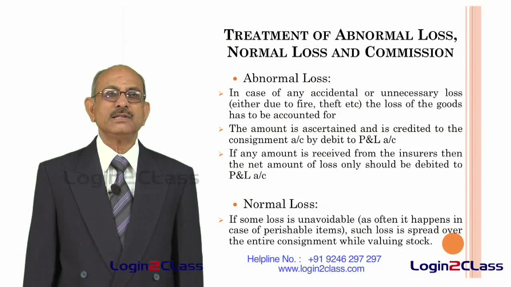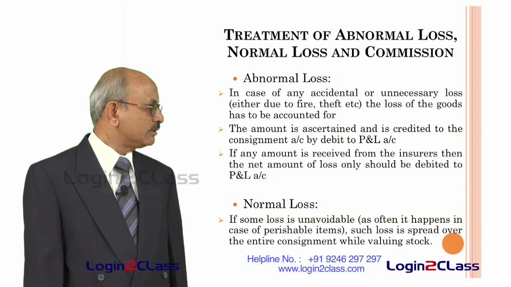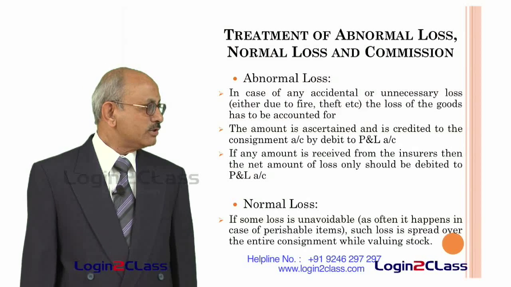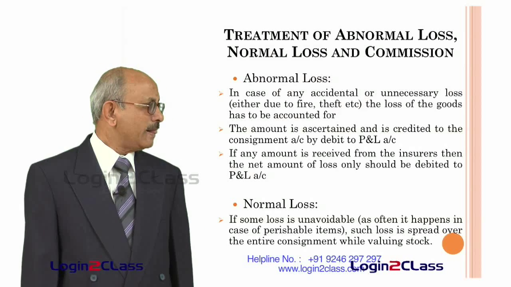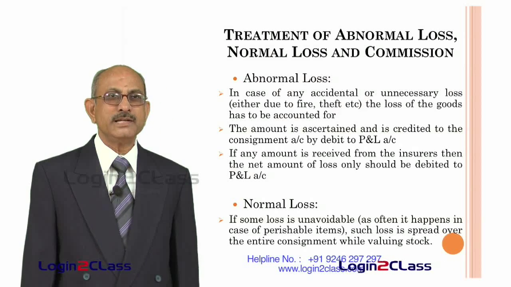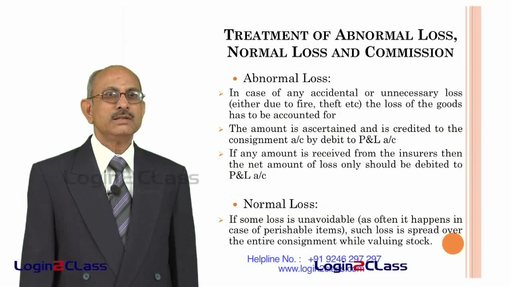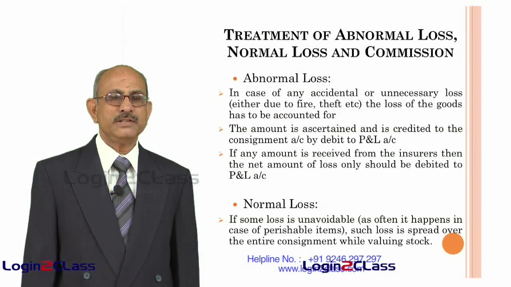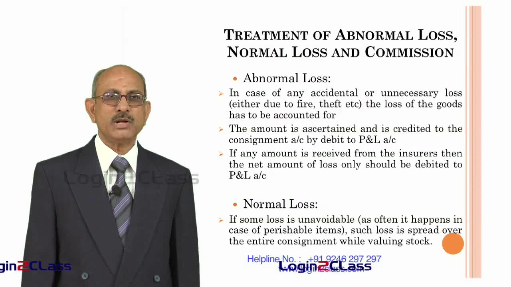The normal loss is something which cannot be avoided, which is inherent in the nature of the goods. Such loss has to be spread over the entire consignment while valuing stock. For example, let us say cement bags are being sent from one place to another. Normally, when cement bags move, there is some normal loss of seepage of cement through the bags. Normally, let us say it is 1%.